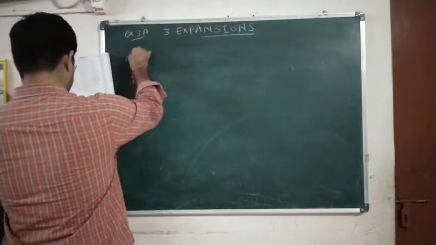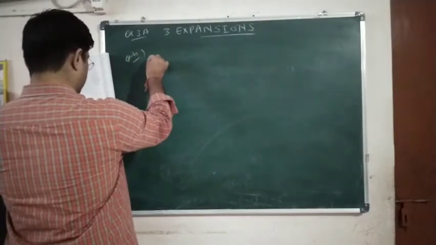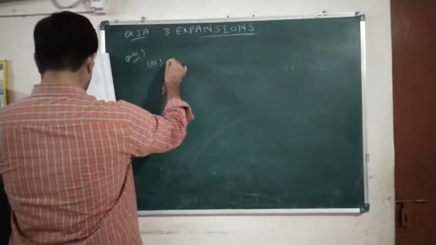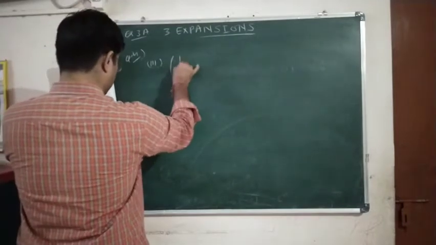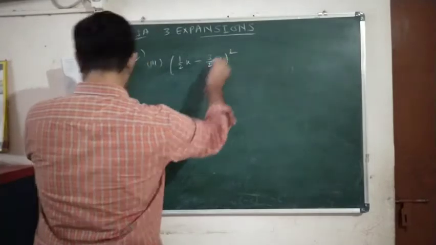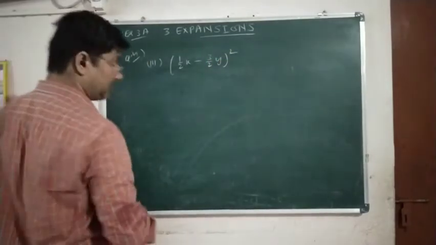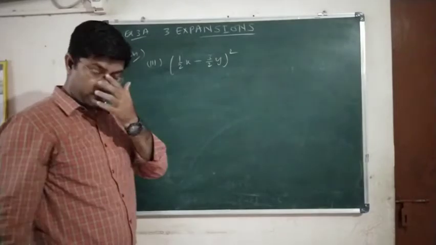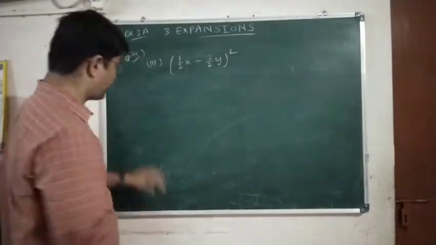Okay, now question number 4. Question number 4 only, the third one I will do. First and second are simple. 1 upon 2x minus 3 upon 2y the whole square. Now the (a minus b) the whole square formula. What is the formula? a square plus b square minus 2ab.